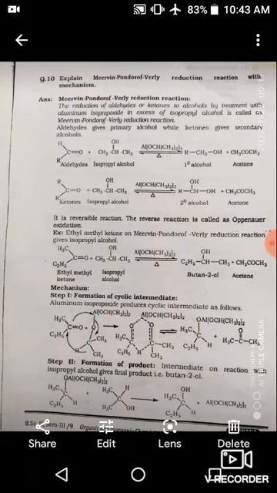See, the oxygen atom has a lone pair of electrons. Due to this, the oxygen coordinates toward the aluminum in the cyclic transition state. The double-headed arrow means this reaction is reversible. In the first step, this unstable intermediate is formed. In the second step, the product is formed: abstraction of the proton from isopropyl alcohol gives the secondary alcohol, secondary butanol, as the product, along with a byproduct.